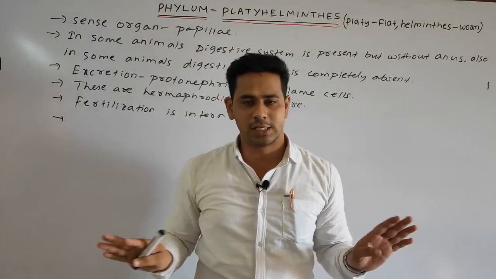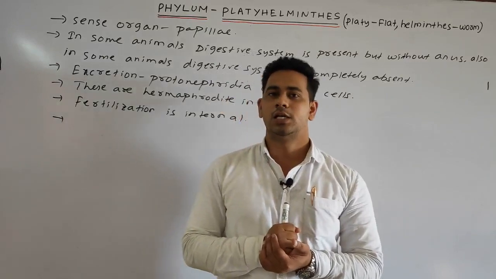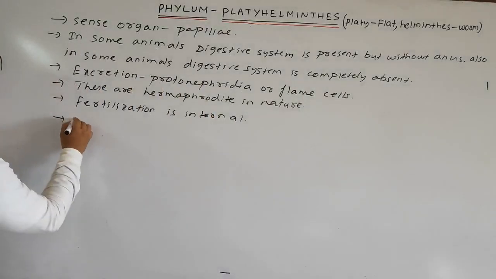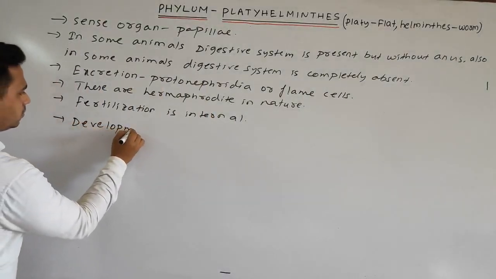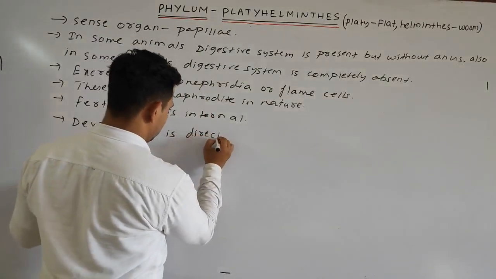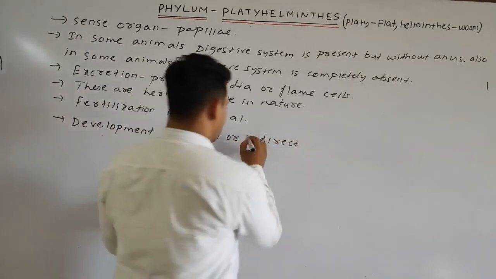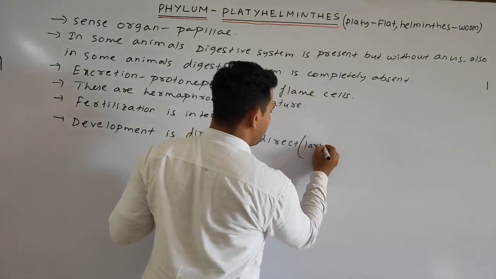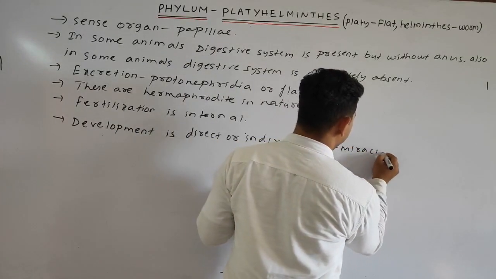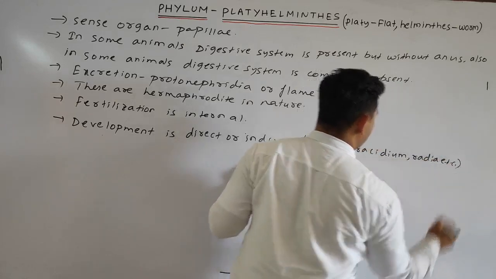Direct means there are no larval stages, but if it is indirect, then larval stages are present, such as the miracidium, redia, etc. So we can write: development is direct or indirect; if indirect, due to the presence of larvae called miracidium, redia, etc.